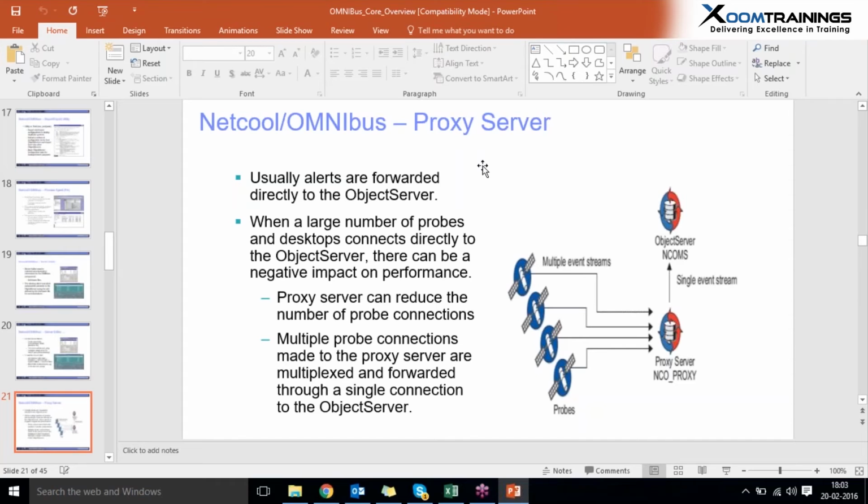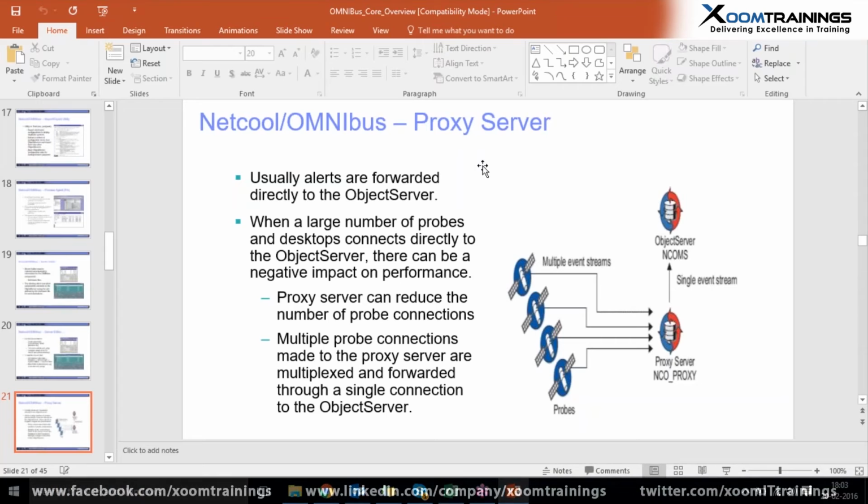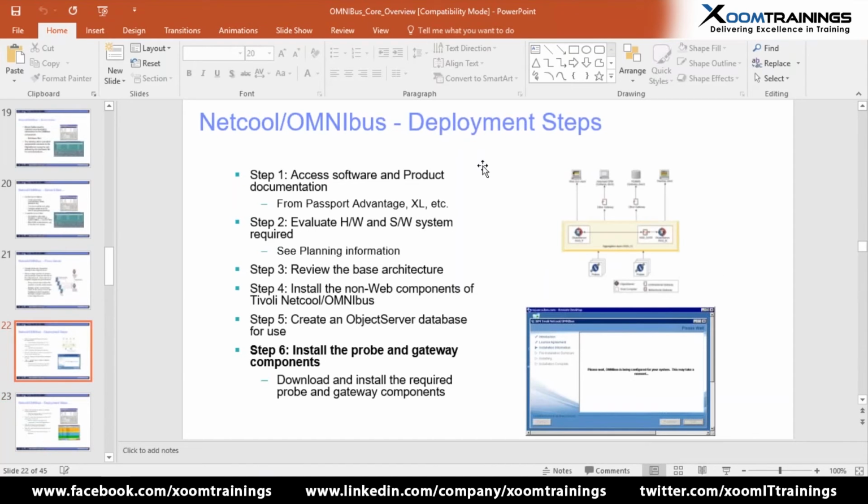So the increase of these events will affect the object server and reduce the performance. To overcome this issue, we need a proxy server. This proxy server takes all the events from the probes and forwards them to the real object server. So as the name indicates, a proxy doesn't act as the primary object server, but it's just a mediator to collect the events and send them to the real object server.